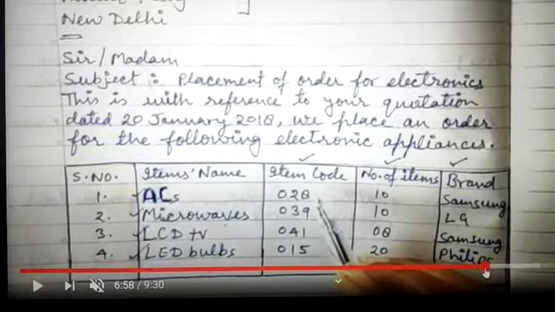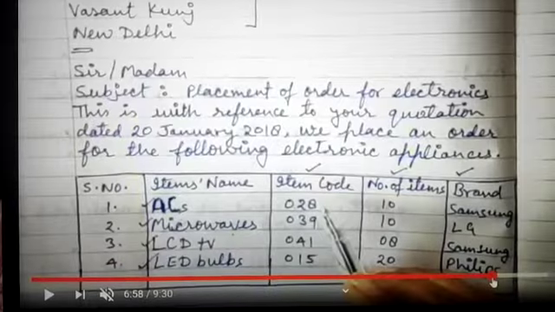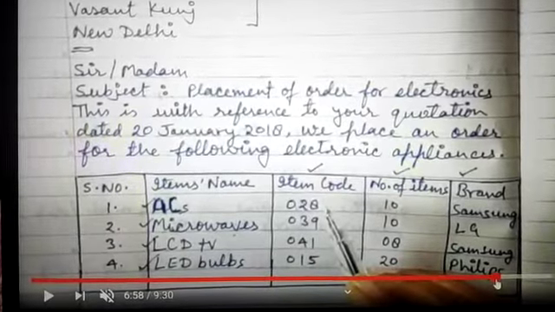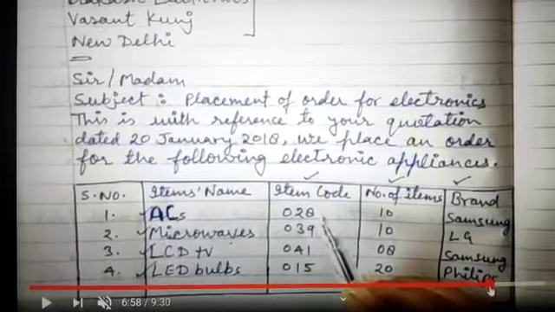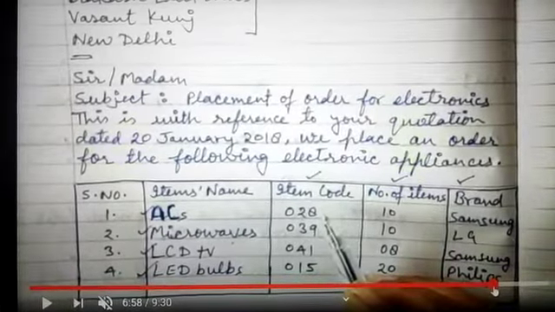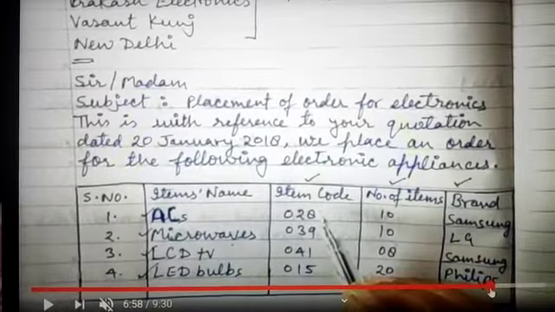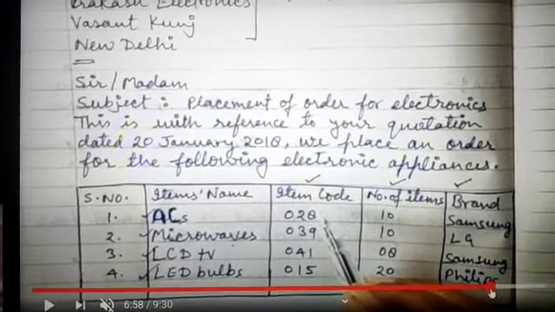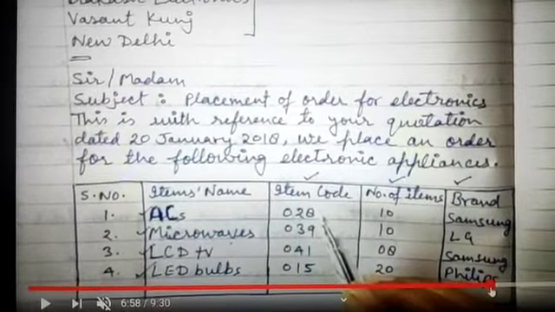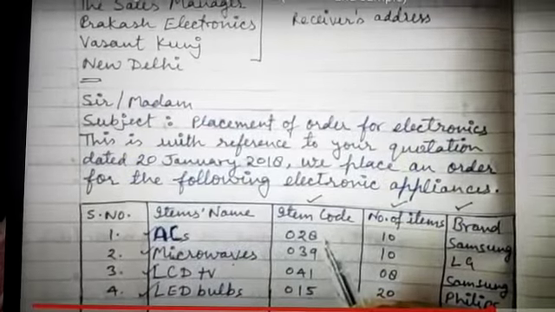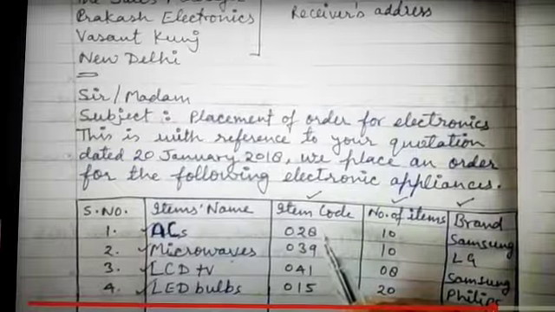028394115. Then the number of items: 10, 10, 8, 20, as per what you want to order. Then the brand, it may be Samsung, LG, Philips or any other brand that you want to order. So my dear students, as you can watch here in the video, in the second paragraph the table has been made. So it is clearly stating the number of items, the item code, the brand and the item's name, and it would be more convenient for the receiver to understand the order.